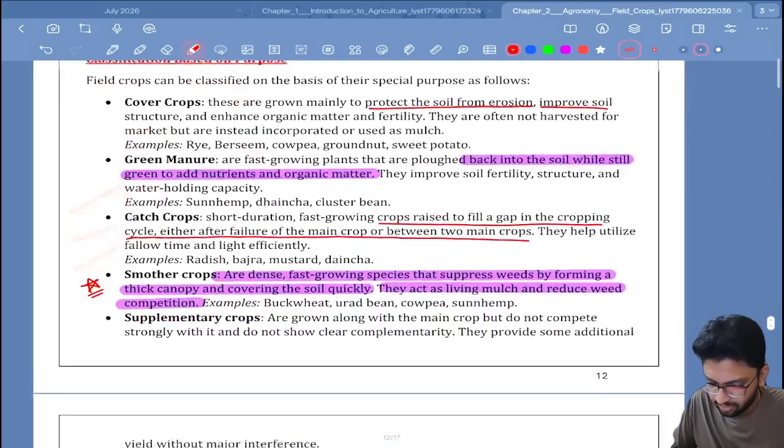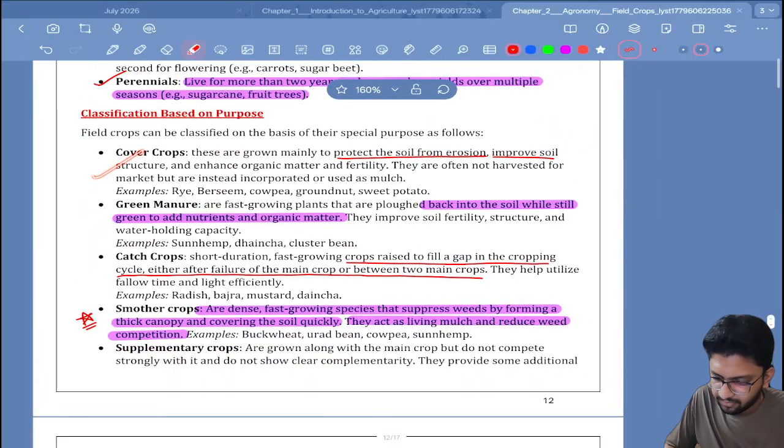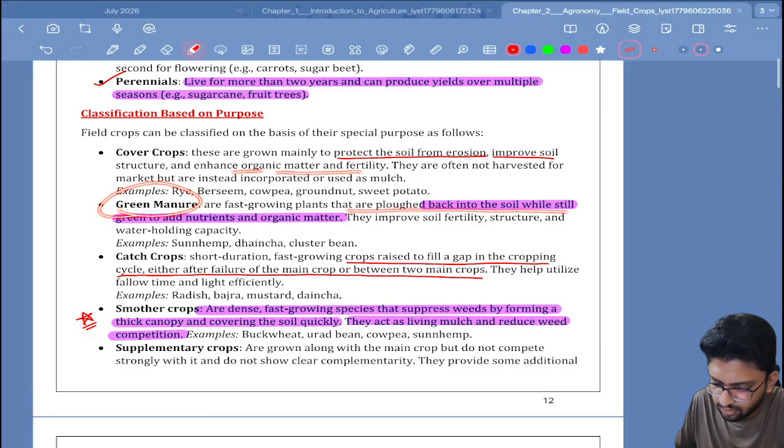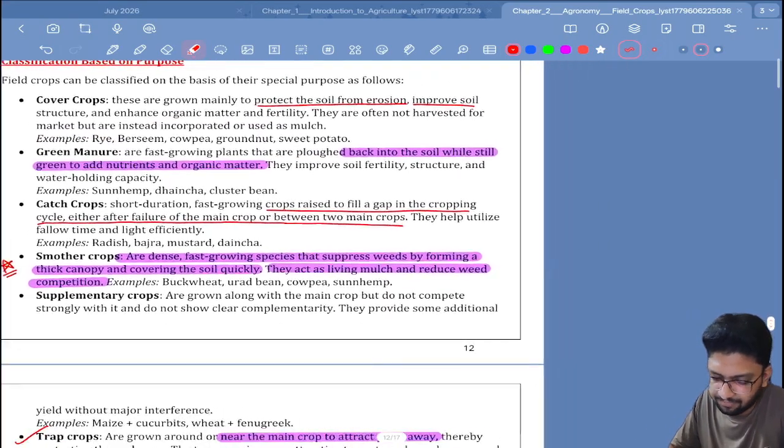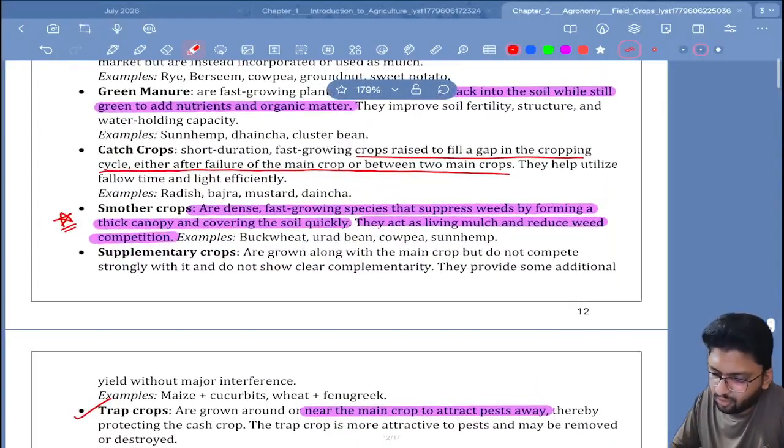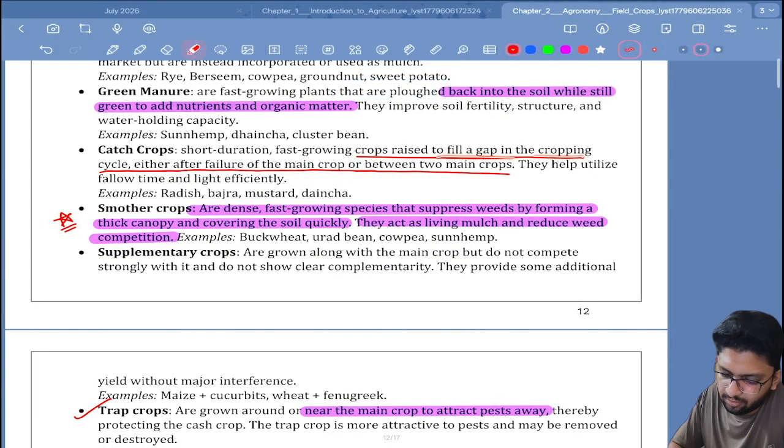Classification based on purpose: cover crops, protect the soil from erosion, improve soil structure, and enhance organic matter. Green manure are plowed back into the soil while still green to add nutrient and organic matter. That means they are added back to the farm. Catch crops raised to fill a gap in the intercropping cycle, either after failure of the main crop or between the two crops.